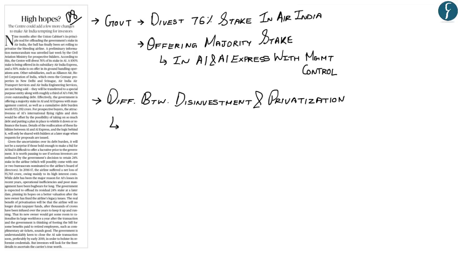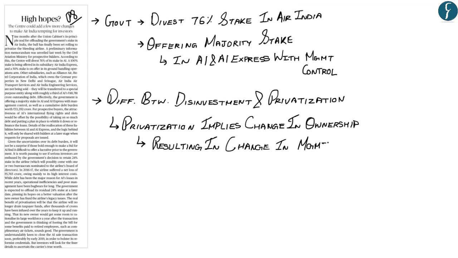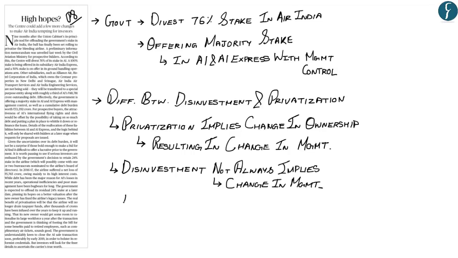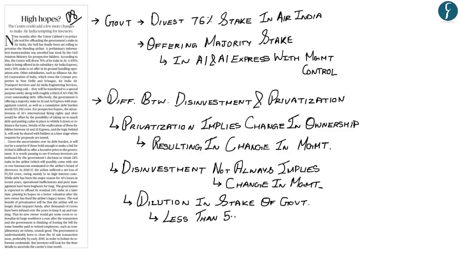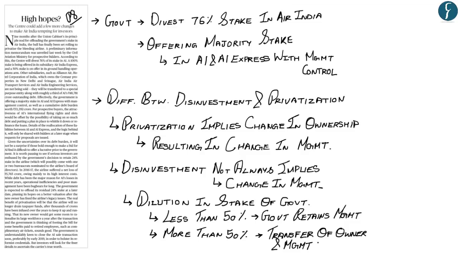Now, privatization implies a change in ownership, thereby resulting in a change in management. But disinvestment does not always imply a change in management, wherein disinvestment is a dilution of the stake of the government. And if the dilution is such where the government has less than 50%, then the government retains management. But if the dilution is more than 50%, then there is a transfer of ownership and management. And this would be called privatization. Thus, the scope of disinvestment is wider than privatization.